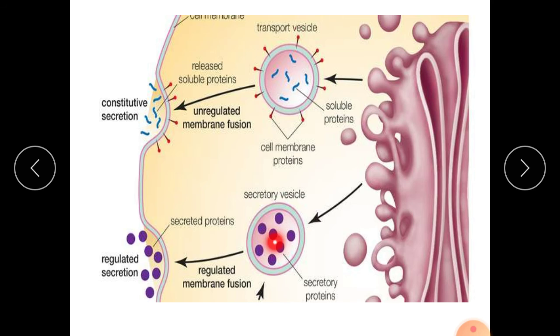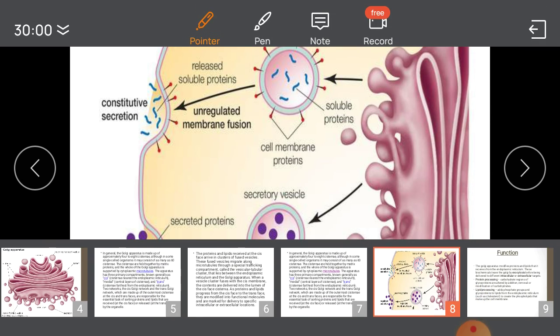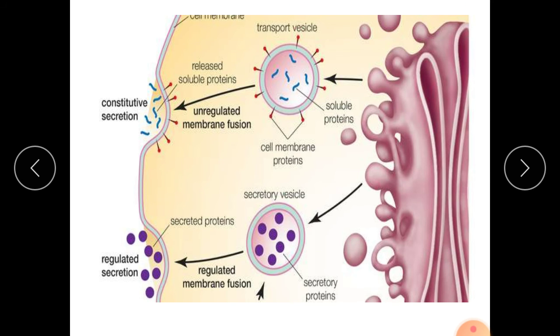They release their contents, secreted proteins and soluble proteins. Sometimes the contents are released within the cell. Such vesicles are called lysosomes. The lysosomal content is responsible for the digestion of substances present inside the cell.